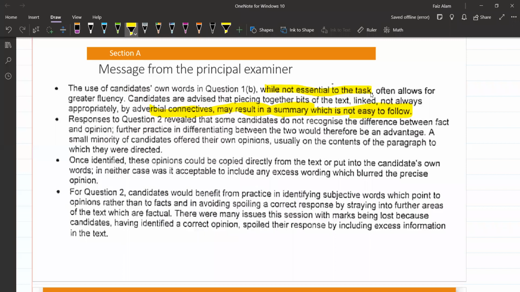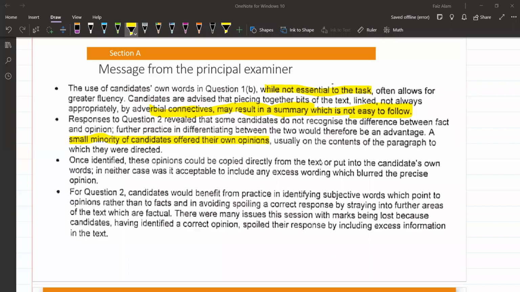Response to question 2 revealed that some candidates do not recognize the difference between fact and opinion. Further practicing and differentiating between the two would therefore be an advantage. A small minority of candidates offered their own opinions. ये problem भी होती है. Students को लगता है कि उन्हें अपना खुद का opinion लिखना है about the passage, about the paragraph. For example, उसने कहा कि जी give one opinion from paragraph A, paragraph 1, तो उन्होंने अपनी तरफ से जो उन्हें लगा their personal opinion वो लिख दिया. That is wrong. अगर किसी को ऐसा लगता है तो that is completely wrong, guys. Don't do that.